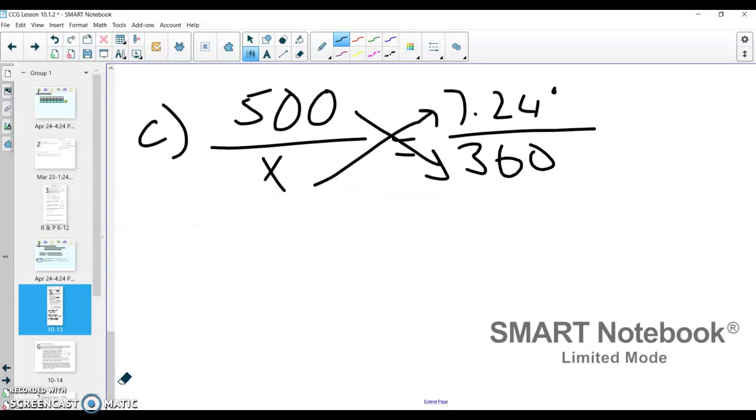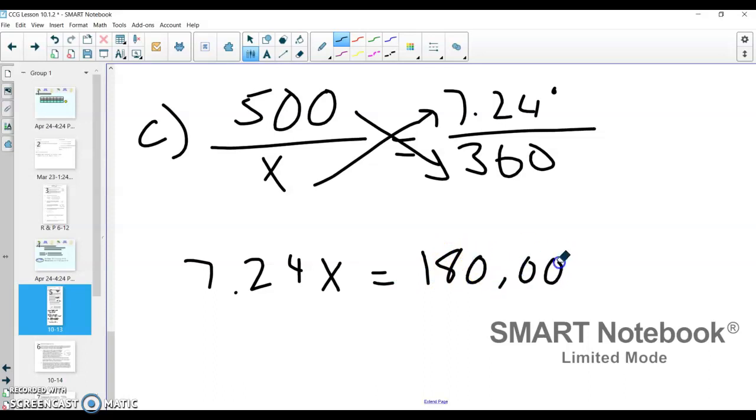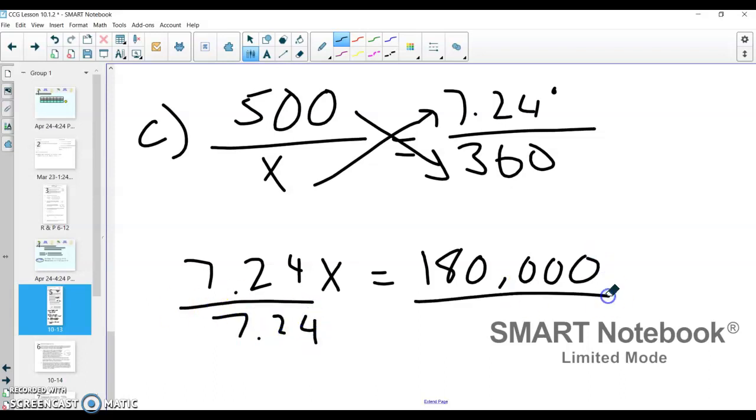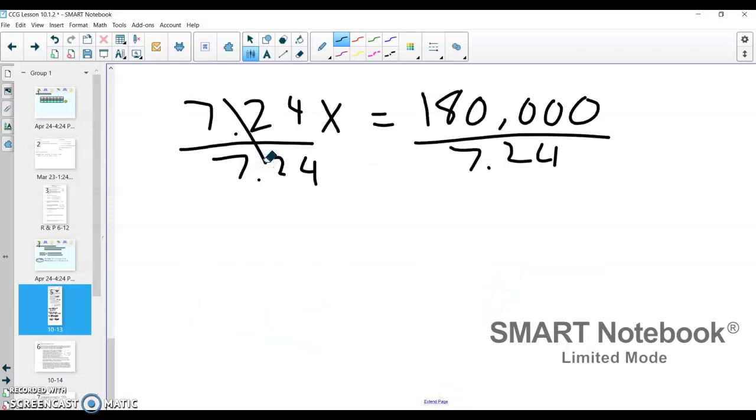If I do that, I get 7.24x from multiplying there, and then 500 times 360 gives me 180,000. Exactly. To solve for x, we divide both sides by 7.24. That cancels there, and we get 180,000 divided by 7.24.